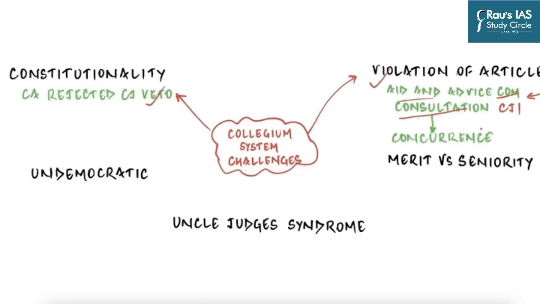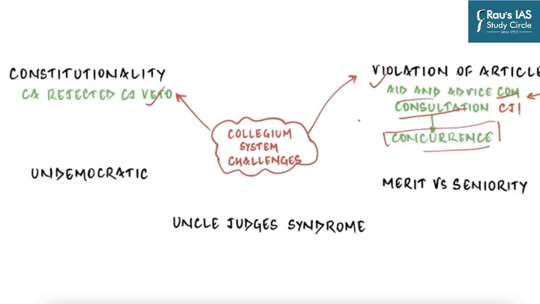The collegium system demands the concurrence of the President with or without aid and advice of Council of Ministers. And so this goes against the basic structure, which is the parliamentary democracy, which requires the President to act only and only on aid and advice of Council of Ministers. Now, Council of Ministers may advise against the consultation of CJI, but that doesn't matter. And so according to the 214th Law Commission of India report, collegium is a clear violation of Article 74.